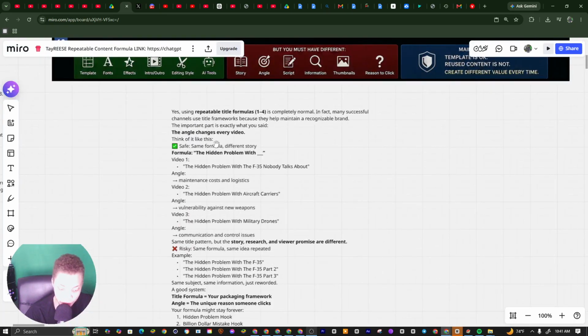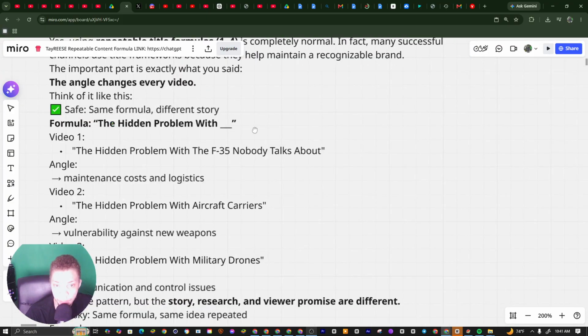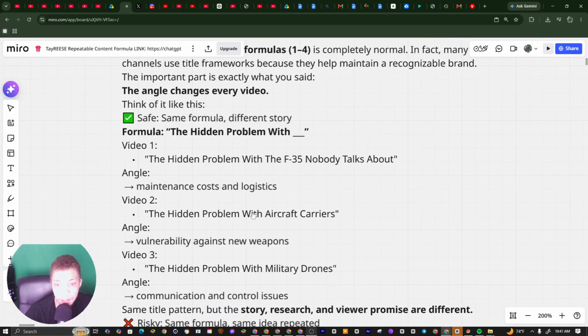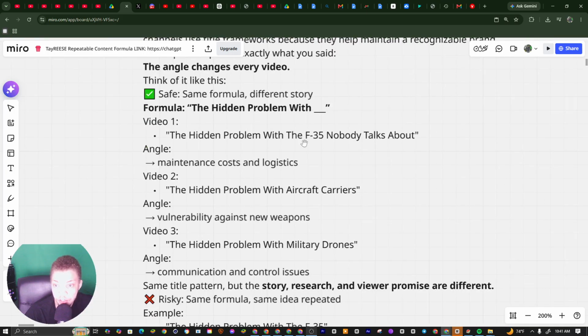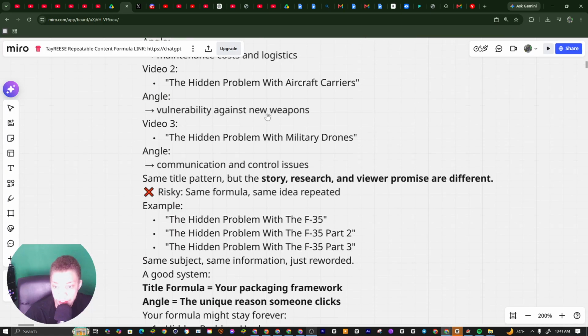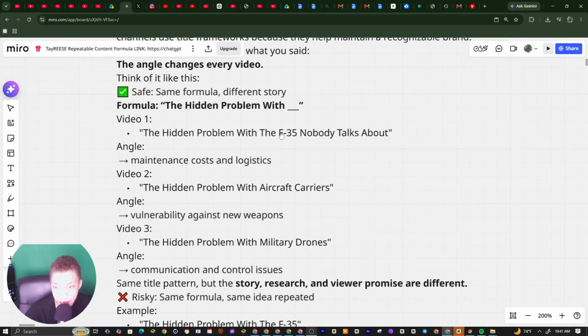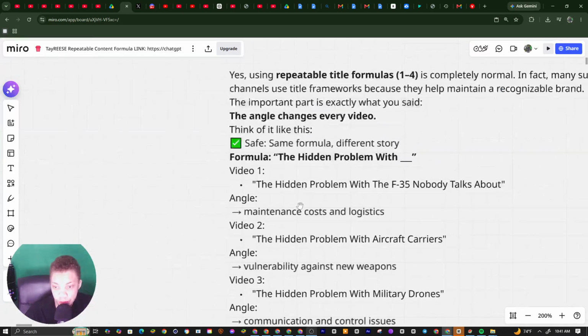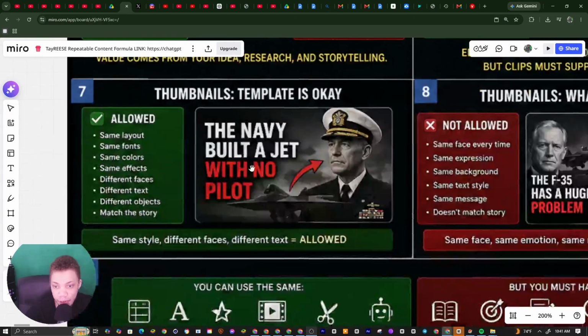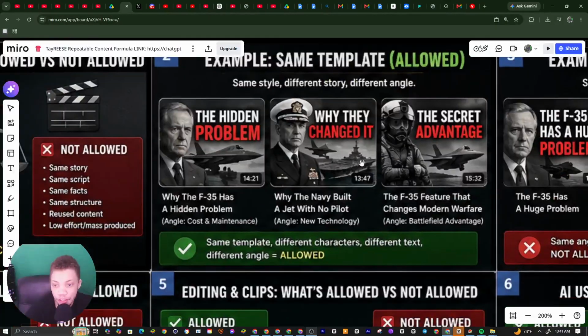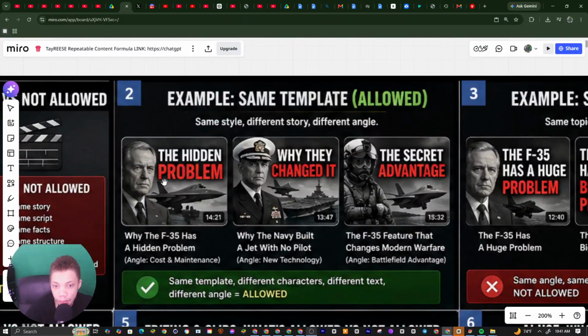Like I said in my other video that I just posted, you want to make sure you use one of four title formulas. You just want to make sure your angle is different, and you don't want to use this issue right here where it all looks the same, like this part 2, part 3. That's what YouTube is cracking down on, mass produced content. But I'm going to show you guys how to do these thumbnails. So this right here is basically what I mean.